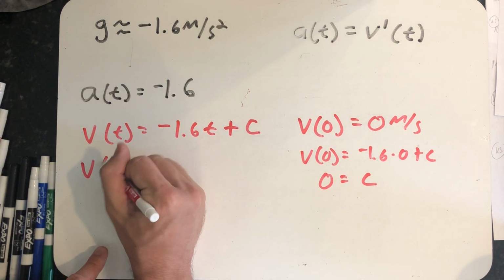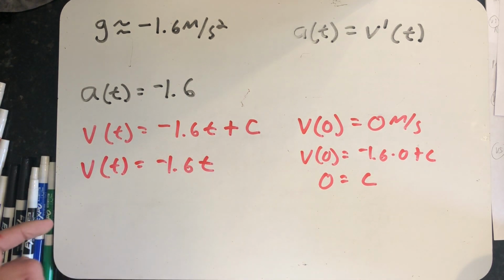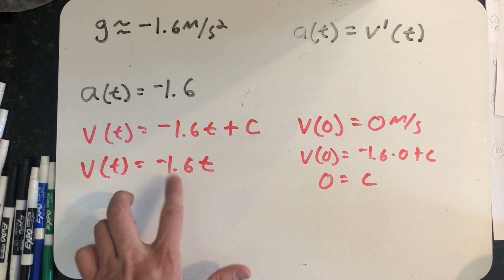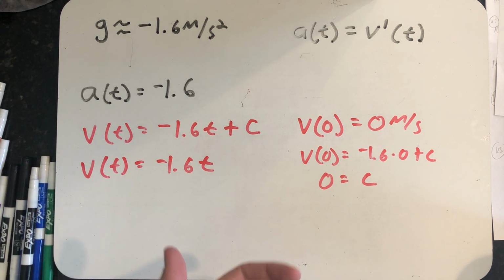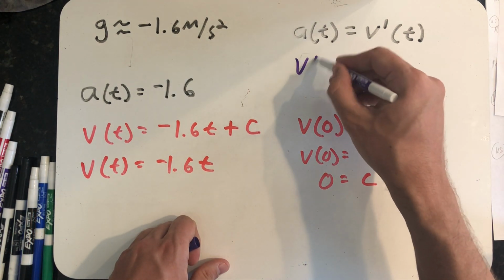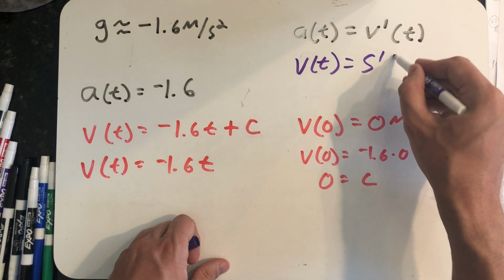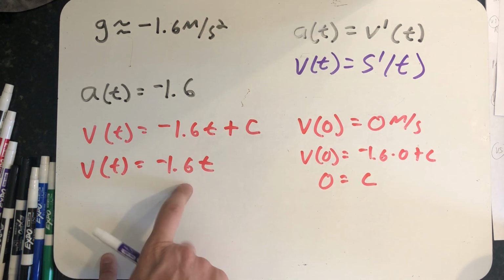Well, with that, I know the true velocity equation is v of t equals minus 1.6 t. So the velocity of the hammer and feather as they fall on the moon obeys this equation. You plug in a value for time in seconds and you get out the velocity of the hammer. Now let's say I wanted to find an equation for position. Well, what I remember about velocity is that velocity is a derivative of position. So I'm looking for some function that has this derivative.